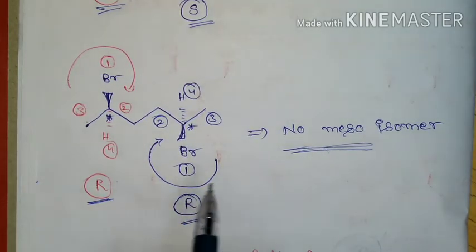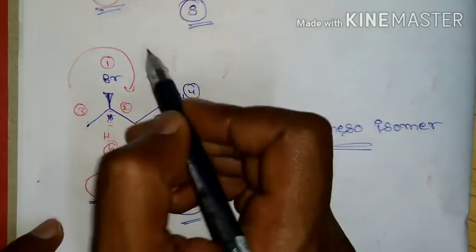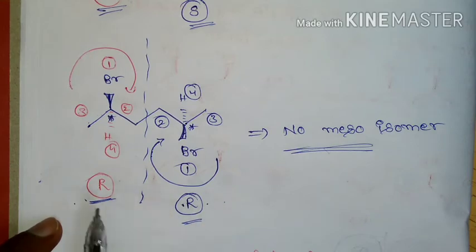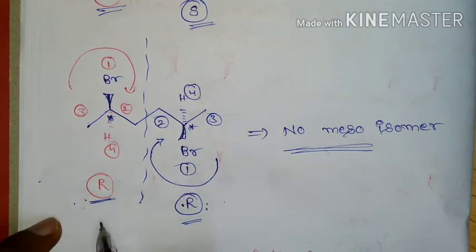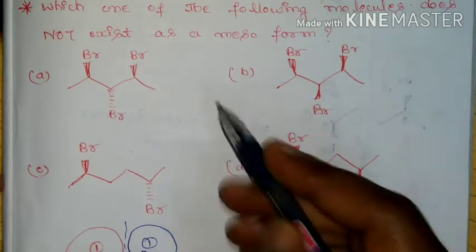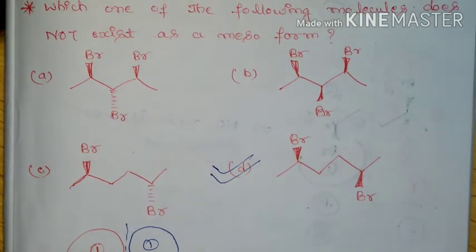Means there is no internal compensation, but it is going to have a plane of symmetry, but I'm going to get both R and R. So there is possibility of existence of enantiomer, which is going to have S configuration. So hence this compound is not going to have a mesoform. So option D is the correct option.